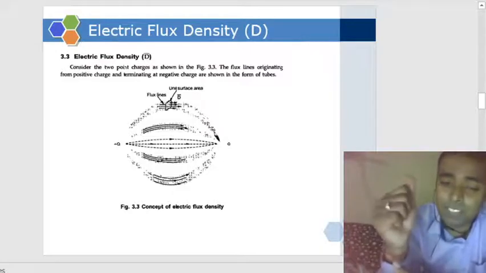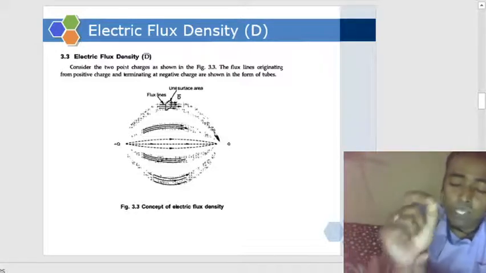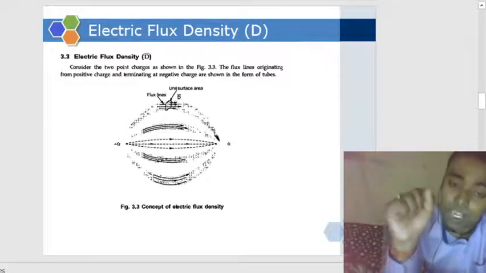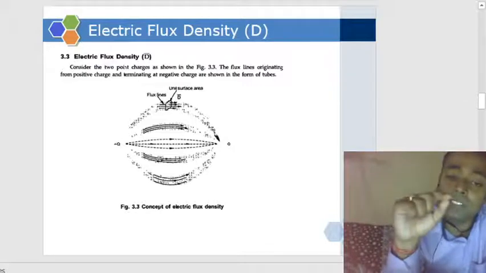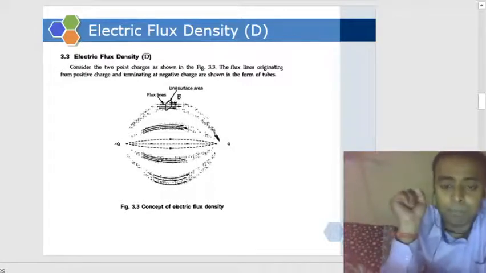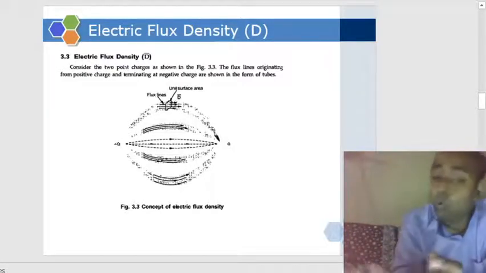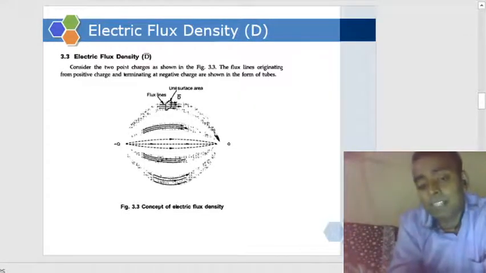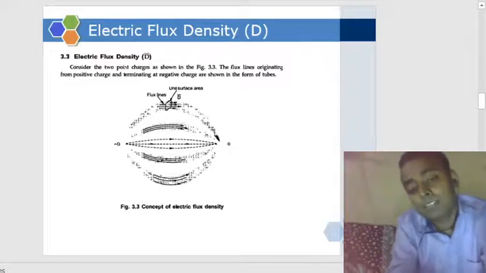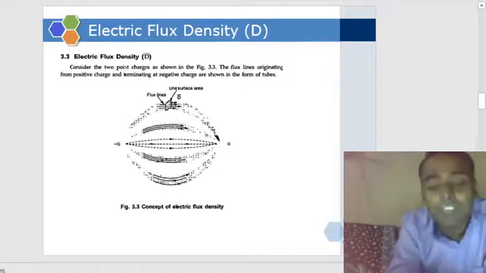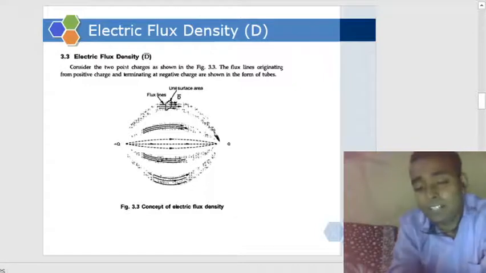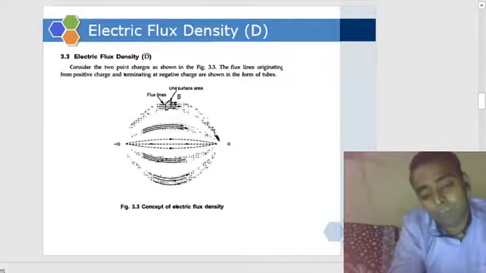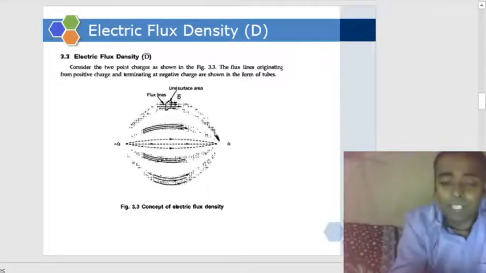If the negative charge is absent, I mean if we have only a positive charge, then it is considered that the negative charge is kept at infinity. That means the flux will terminate at infinity. And if we have only a negative charge, it is considered that the flux comes from infinity and terminates at the negative charge. If both are present, it starts from the positive charge and ends at the negative charge.